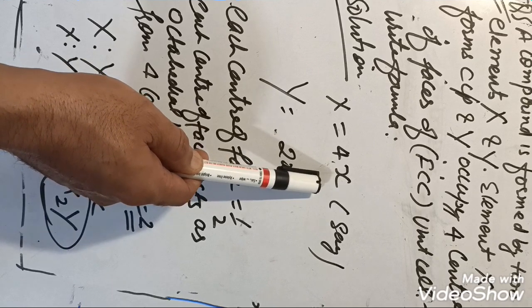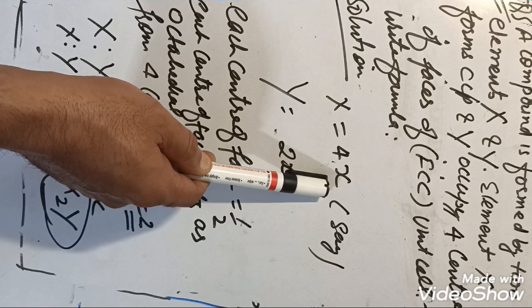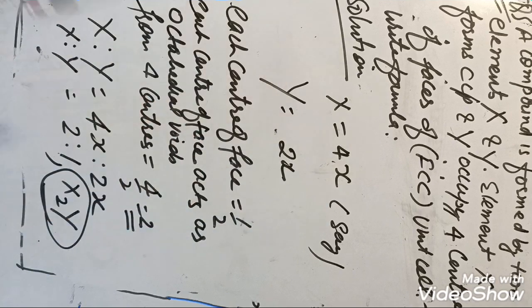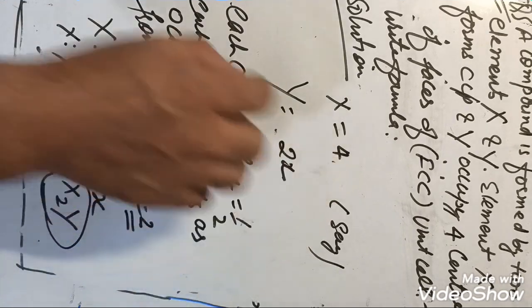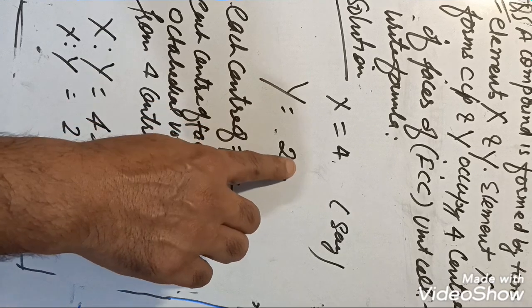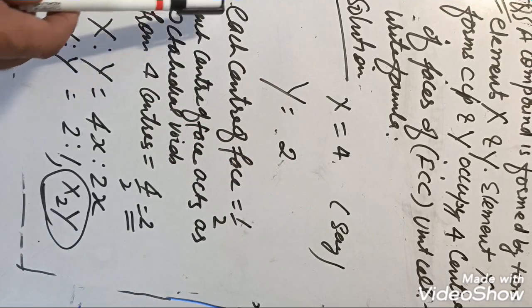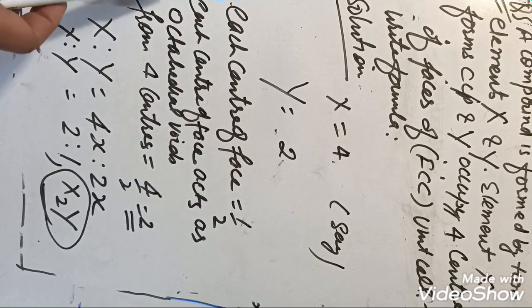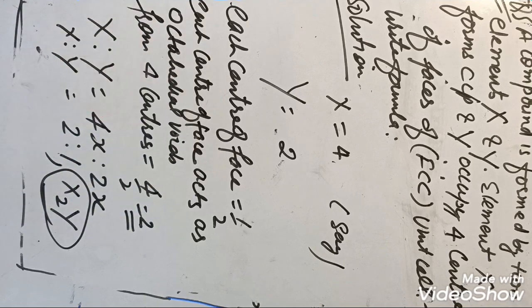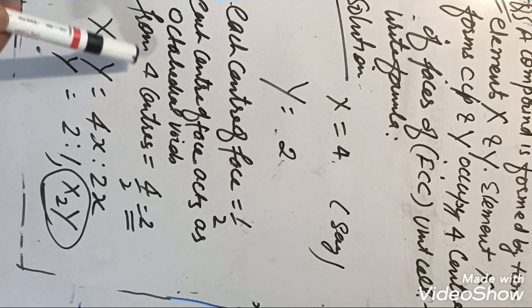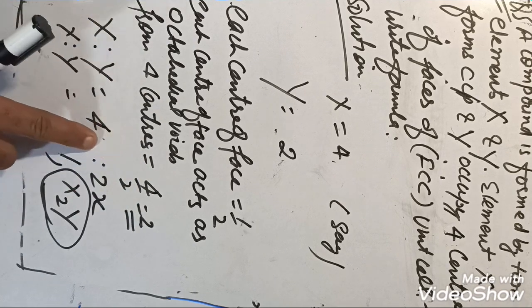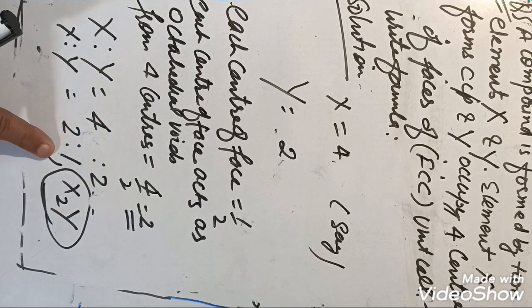So number of particles, it is 4x, or you can write simple 4. You can write not x, you can write simple 4. And Y will be 2. Why will it be 2? Because each center of face contributes half in FCC, and each center of face acts as an octahedral void. So how many octahedral voids will be from 4 center of faces? 4/2, that is 2. So simple ratio of X is to Y, you can take 4 is to 2. So that is 2 is to 1. That is formula will be X2Y.